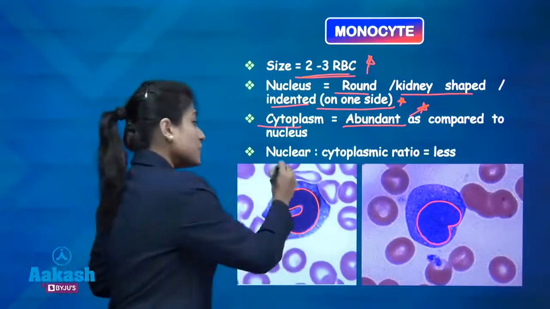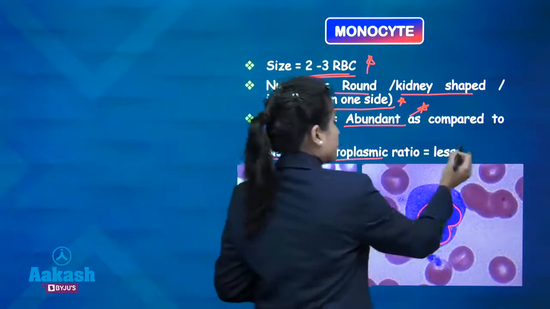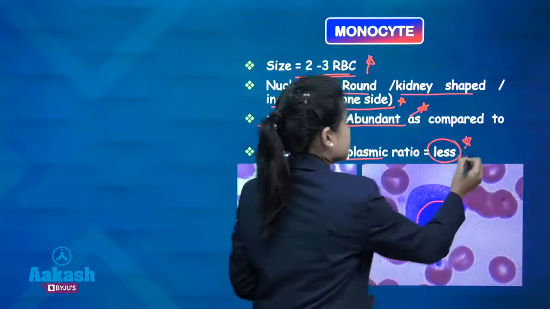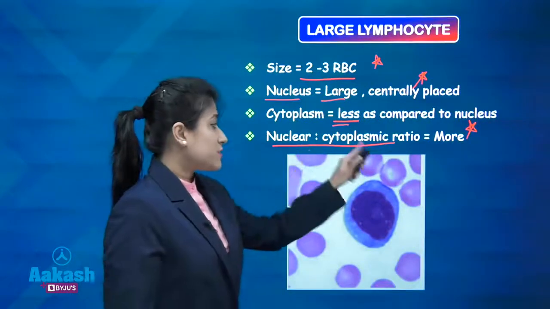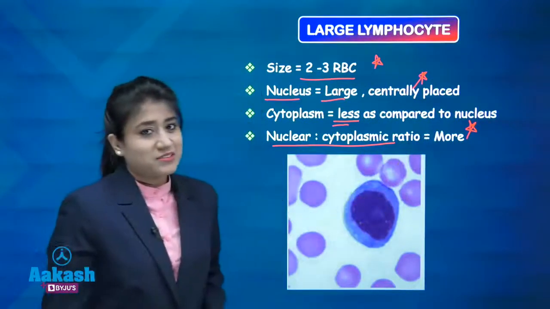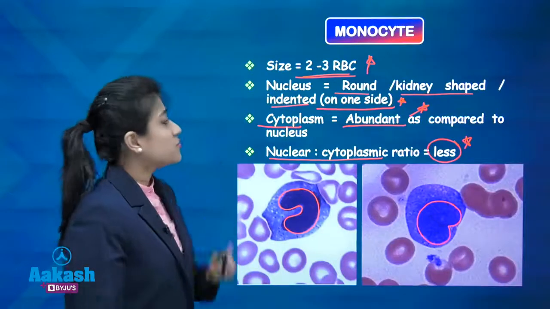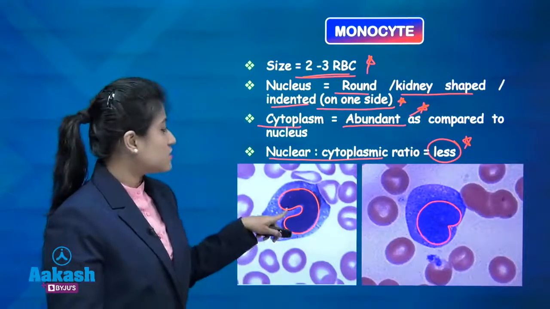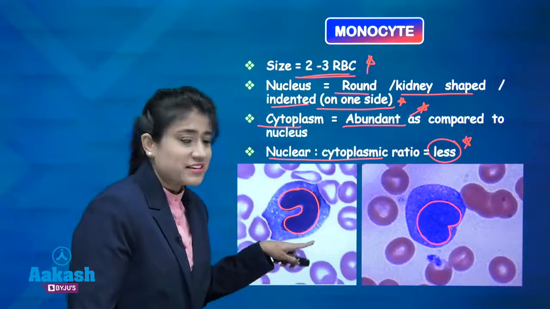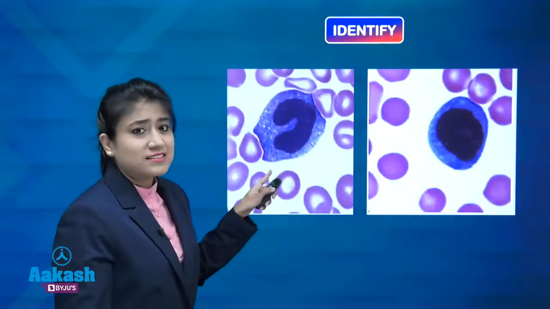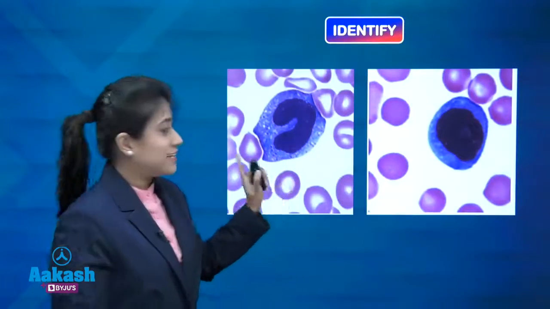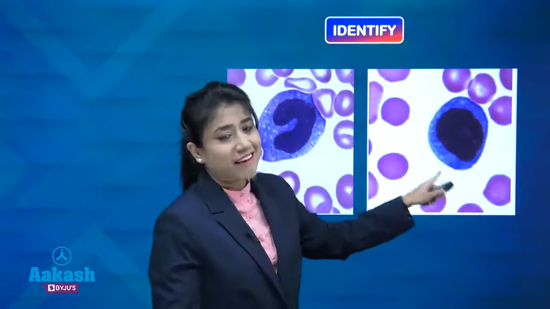That's why nuclear cytoplasmic ratio of the monocyte is less, while for large lymphocyte, nuclear cytoplasmic ratio is more. Okay, for monocyte it is less. Why? Because nucleus is occupying less area as compared to the cytoplasm. Now just tell me, which cell is it? This is your monocyte, and this one is your large lymphocyte.